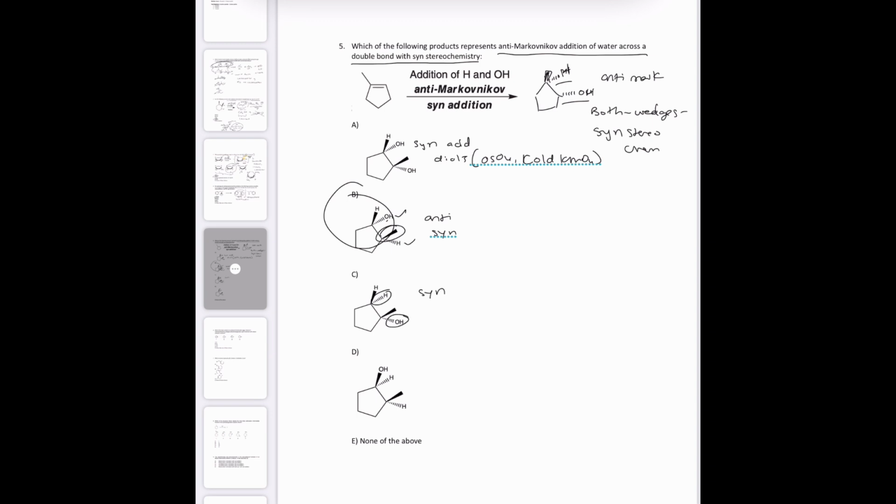Okay, so this is syn addition, but it's Markovnikov. So that's not our option because the OH is with the CH3, the more substituted side. That's Markovnikov. And then this one, we added the OH and the H, and they are anti-Markovnikov, but they're also anti-stereochemistry. So that's not good because we want them to be the same because it's supposed to be syn stereochemistry. So answer choice B is right.